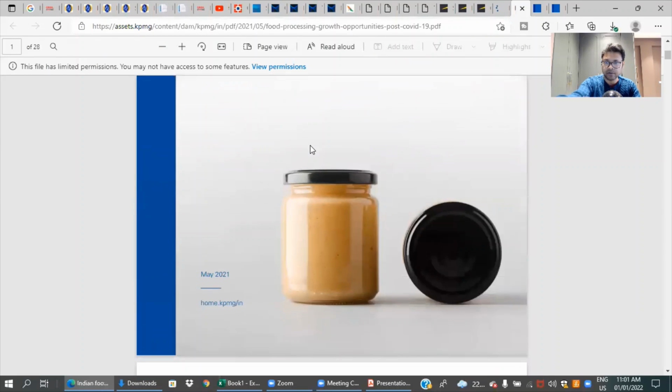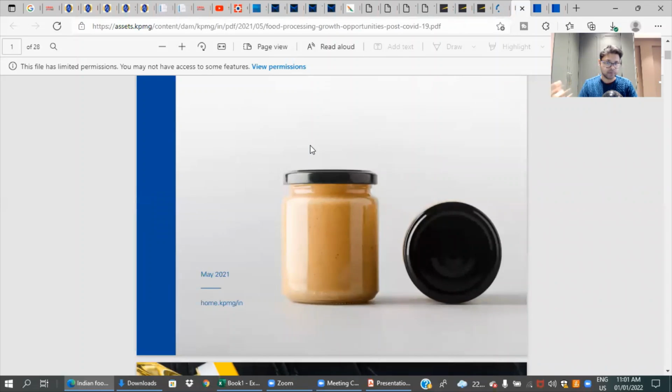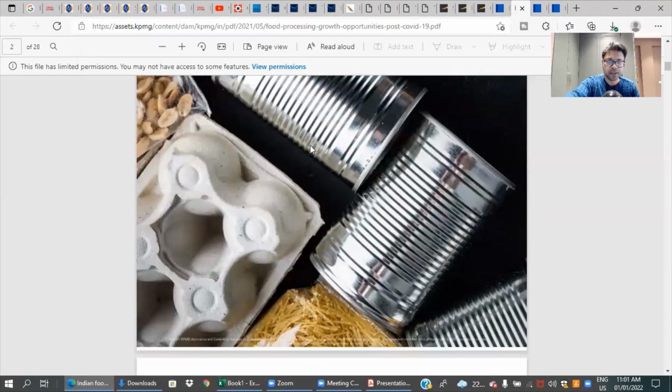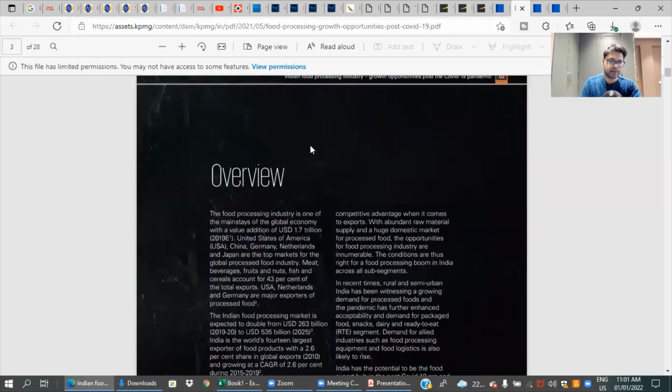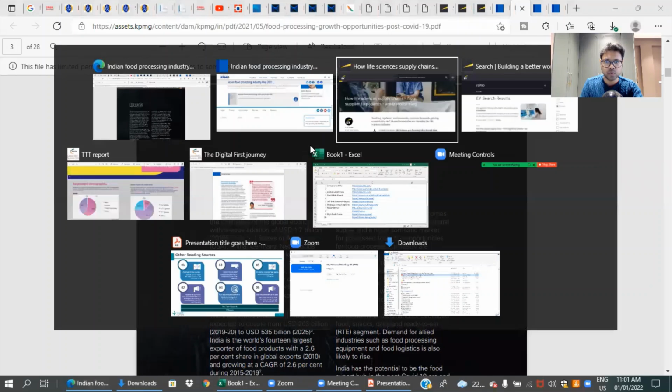Why I'm highlighting this is because right now I'm leveraging some of these reports for my upcoming webinar, which is on the 15th. If you don't know, I'm conducting a webinar on the food processing industry, where I will cover the whole food processing chain, especially focusing on some of the latest IPOs which have come in the market, whether it's Burger King or QSR and all those things. If you want to attend the webinar, the link is provided below. So that is KPMG for you.